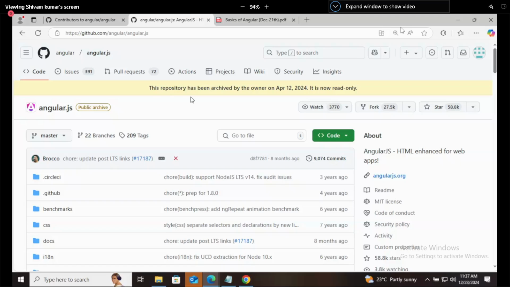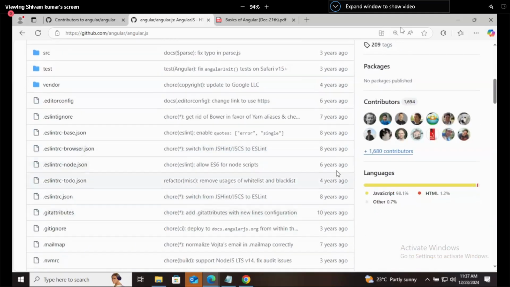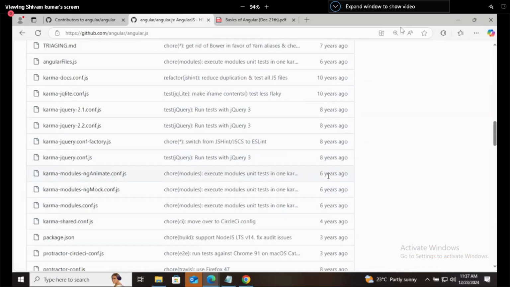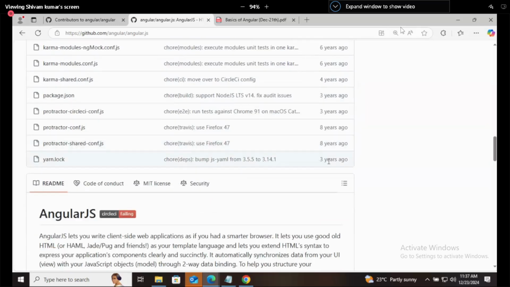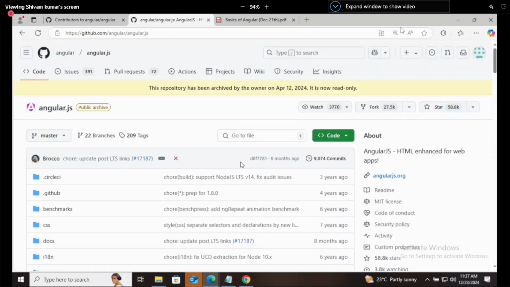You can still build applications using Angular JS, but it is not robust. Here you will not see any recent commit. All the commits are 3 years ago, 4 years ago, 6 years ago, 10 years ago. The very recent commit came 3 years ago. It means this particular Angular JS is not having any commit from the last 3 years. No new thing is added in this, and it is archived now.